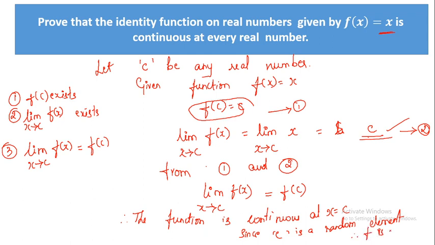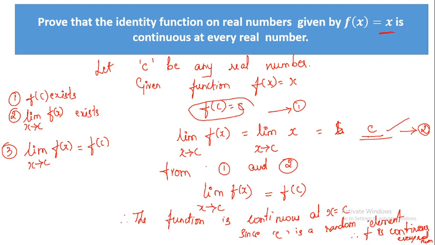F is continuous everywhere, for every real number. Okay, so what have we proved? The identity function is a continuous function.